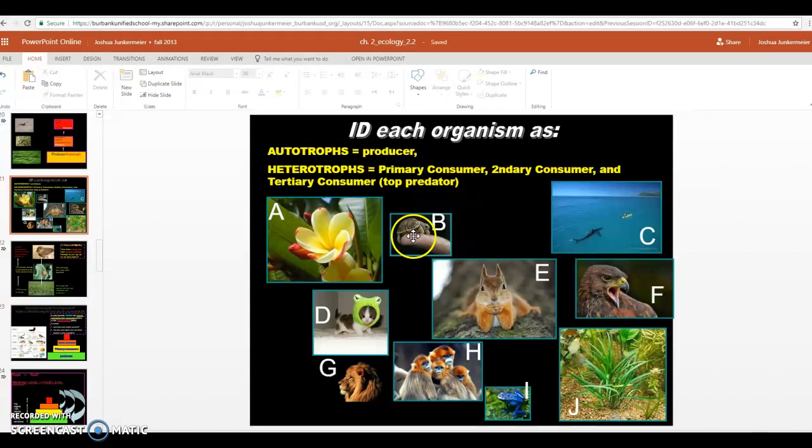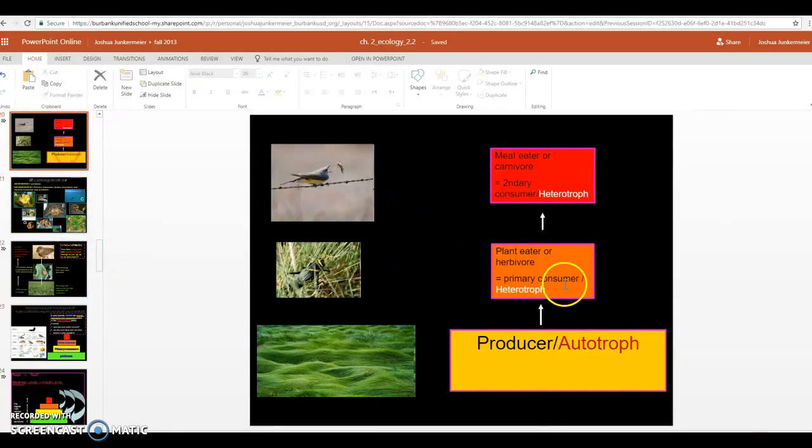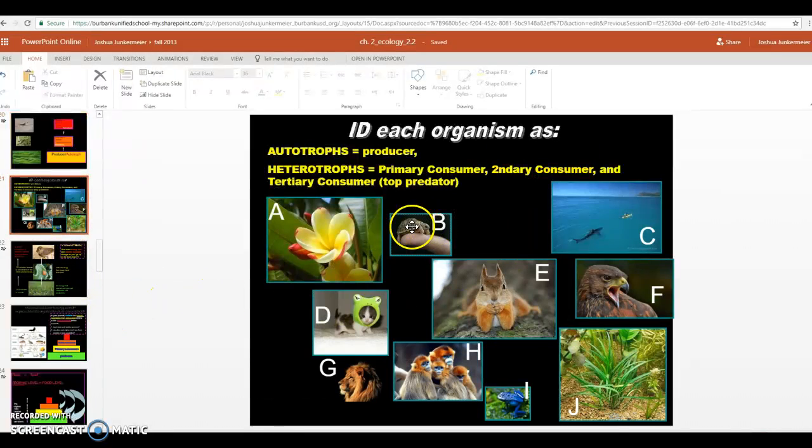But this tortoise eats plants. It is a plant eater or an herbivore. So the type of heterotroph that eats plants, at the bottom of the food chain, the first animal in a food chain, we call a primary consumer. Remember in our notes, the thing that eats the plants, we call primary consumer. So B equals primary consumer.